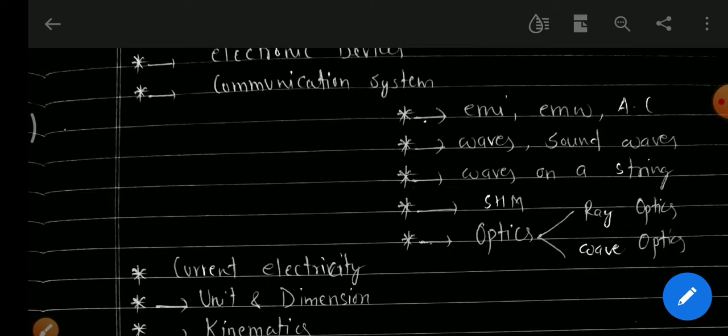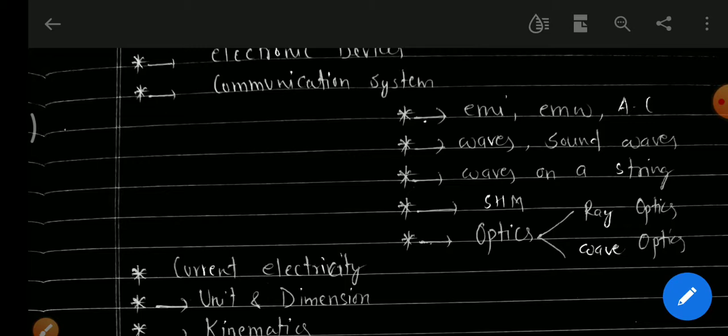If we have studied EMI, we will find EMW somewhat easier. If we have studied EMI and EMW together and then study alternating current, we feel it is very easy. These three chapters are totally linked to each other.